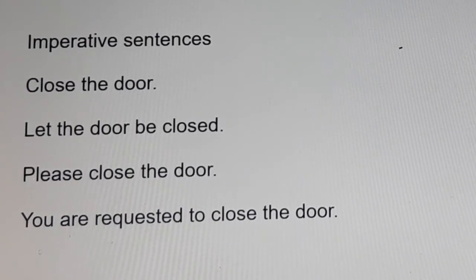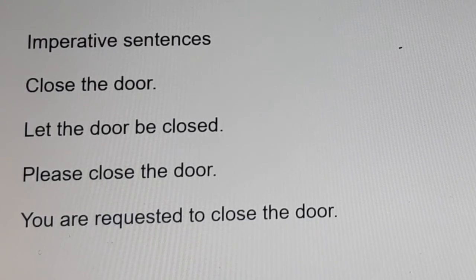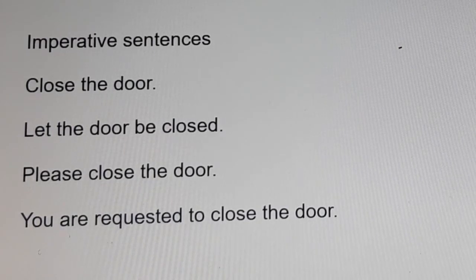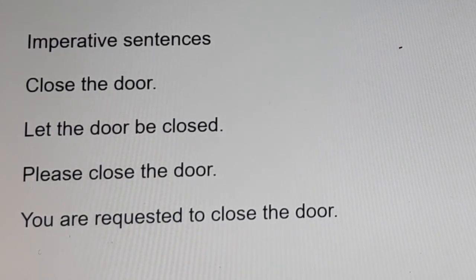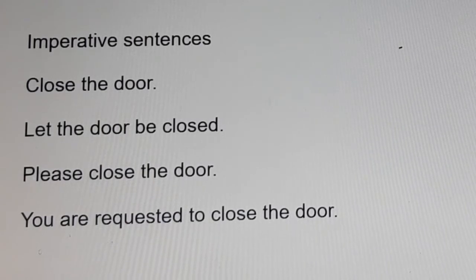Next, imperative sentences. Close the door. Here we use let. Let, the object the door. Let the door, verb close, be closed. Let the door be closed. Open the door. Let the door be opened. Drink milk. Let the milk be drunk.